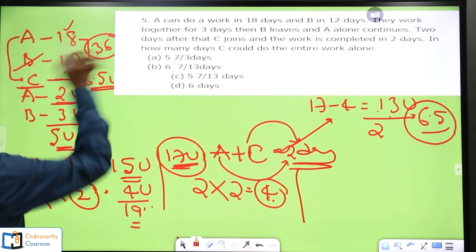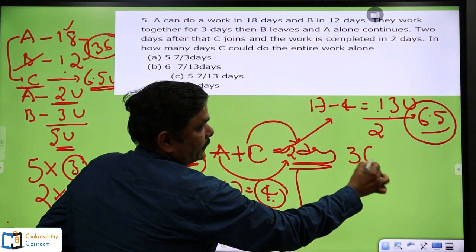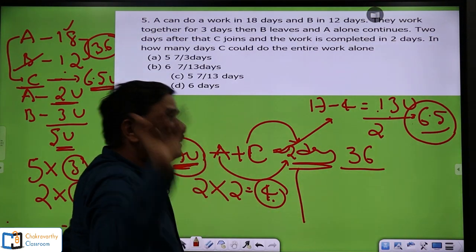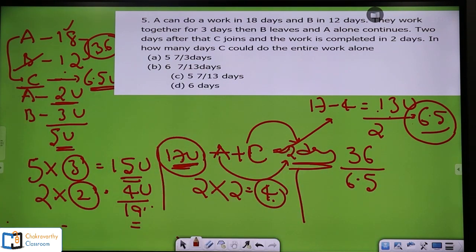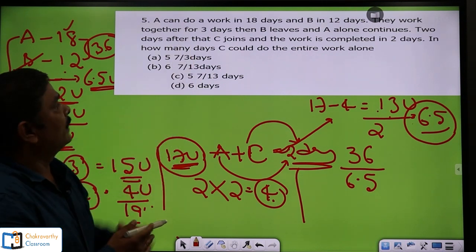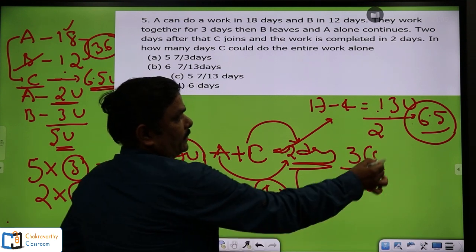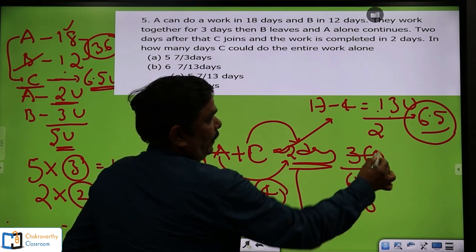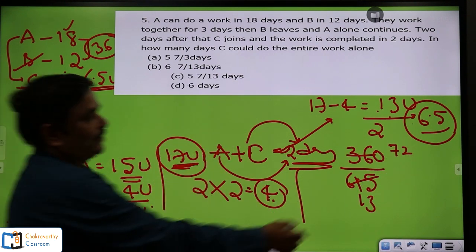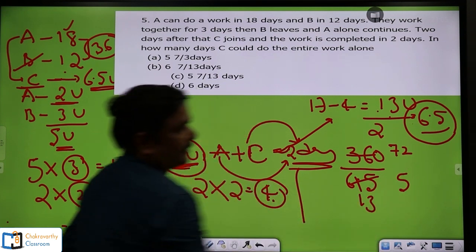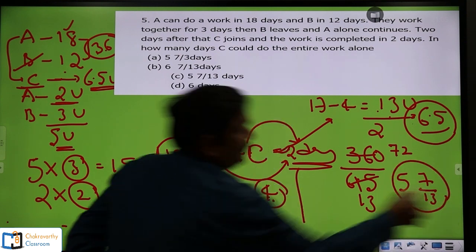Now the total work is 36 units. In how many days C could do the work means total work 36 units divided by C's per day work, which is 6.5 units. That's it. This is going to be your answer. Just simplify this to match one of the given options. So clearly this is 6.5, make it 65, keep 10 here, write 5 13s, 5 7s and 5 2s. This is 72 by 13, and make it a mixed fraction. So 13 5s are 65, 7 is the remainder, 7 by 13, that's all. This is 5 7 by 13.